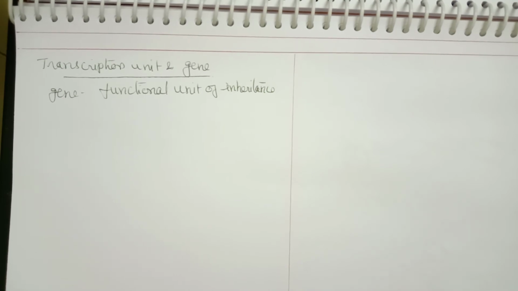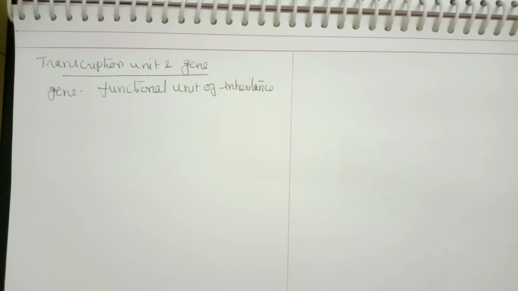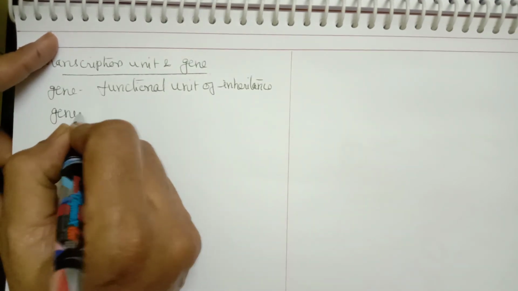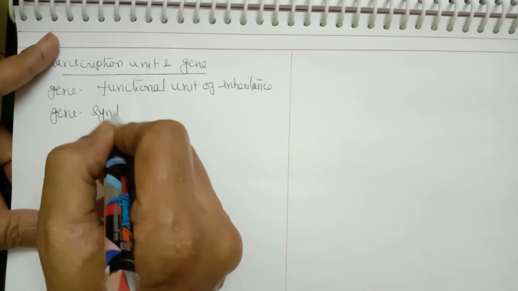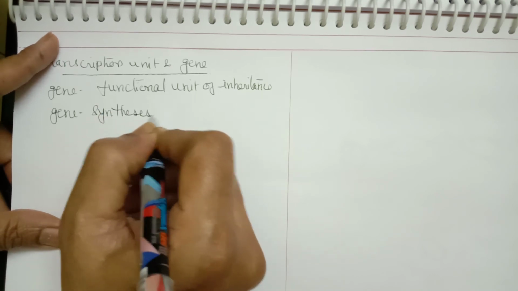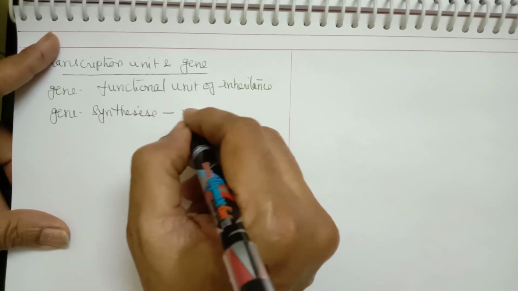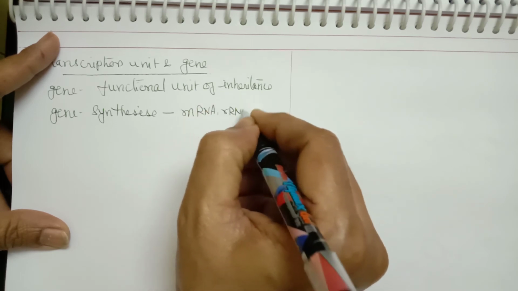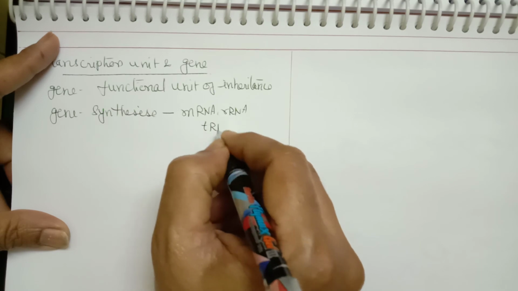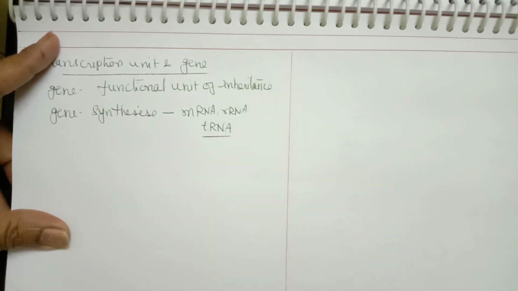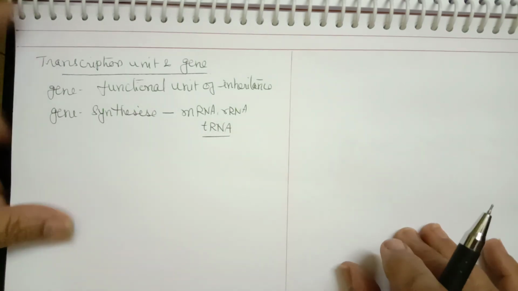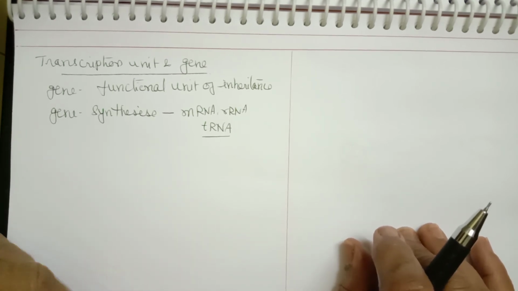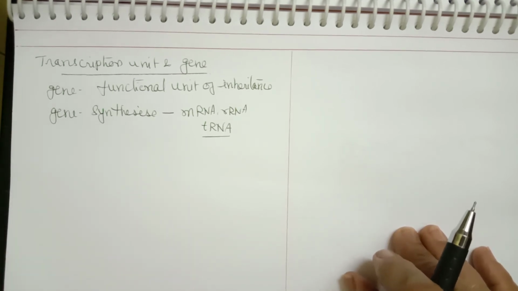A gene can code for all the types of RNA. So a gene can synthesize all three types of RNA, that is mRNA, rRNA and tRNA. So all the parts of DNA which are synthesizing all three types of RNA, we can call it a gene. Now the gene has different definitions.